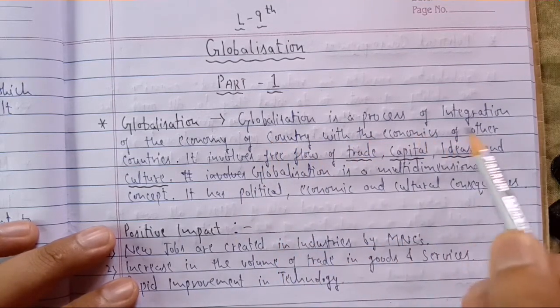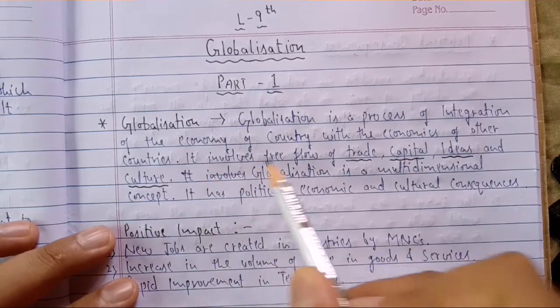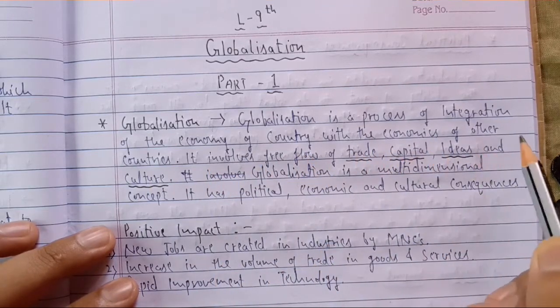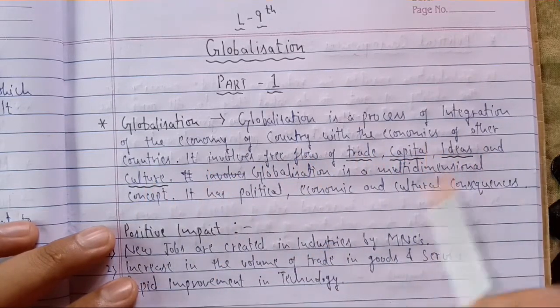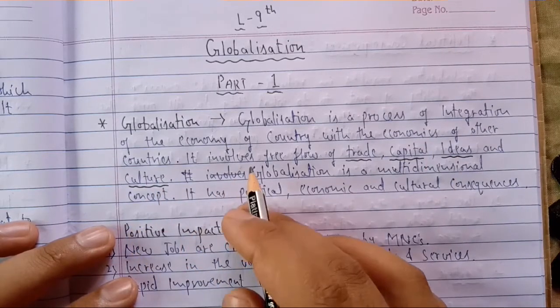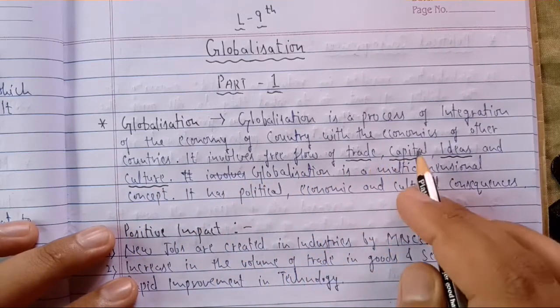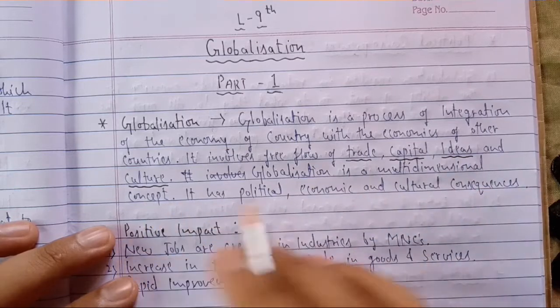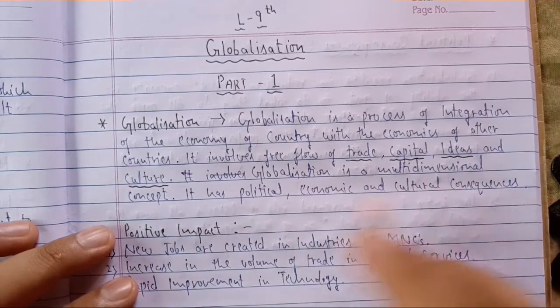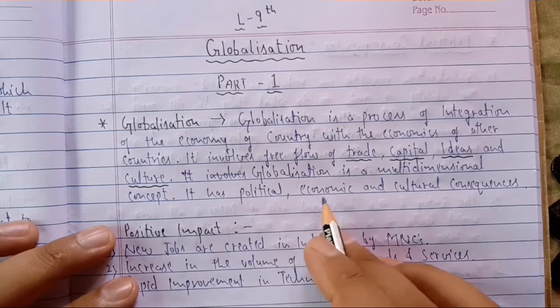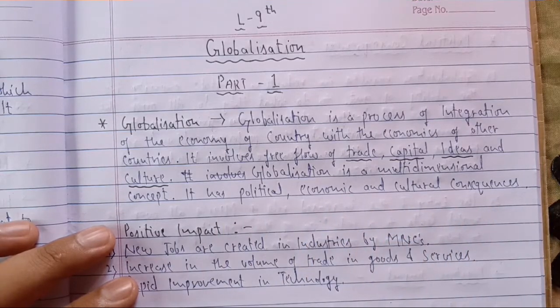Globalization is a process of integration of the economy of a country with the economies of other countries. It involves free flow of trade, capital, ideas and culture. Globalization is a multidimensional concept. It has political, economic and cultural consequences.